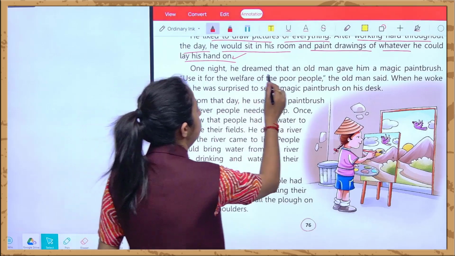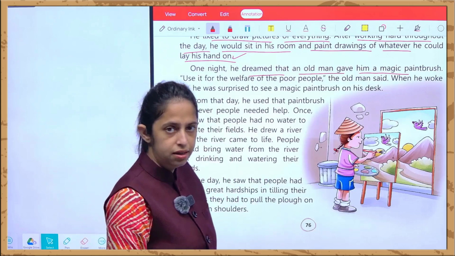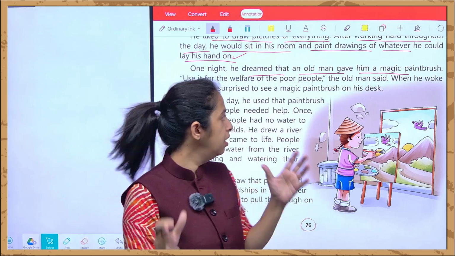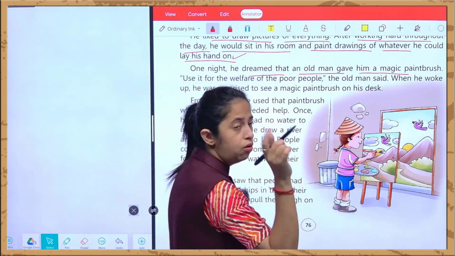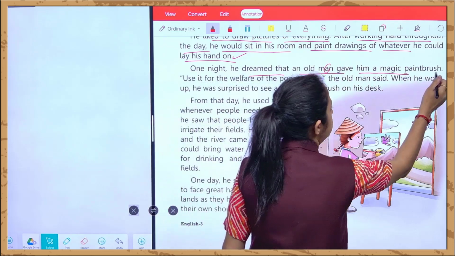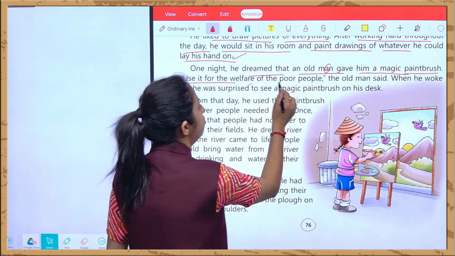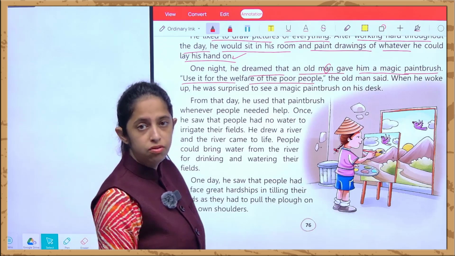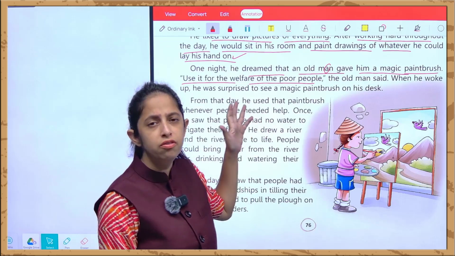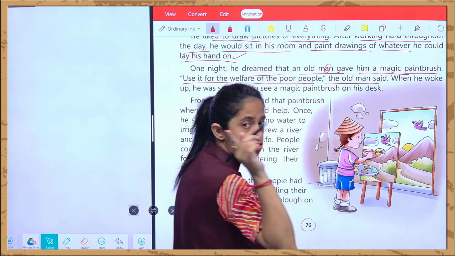One night he dreamed that an old man gave him a magic paintbrush. See, one night, एक रात को he dreamed, उसने सपना देखा कि एक old man ने, एक old man की बात हो रही है, that is why he is present over here. They gave him a magic paintbrush. उसने उसको क्या दिया? Magic paintbrush. Use it for the welfare of poor people. And he dreamt that this paintbrush you have to use it for the welfare, for the goodness of others, other people, the old man said in his dream.